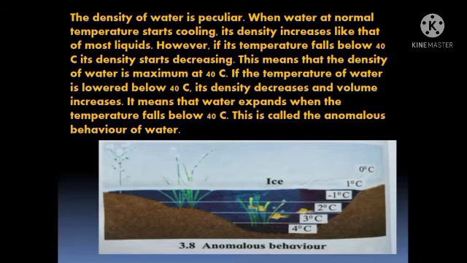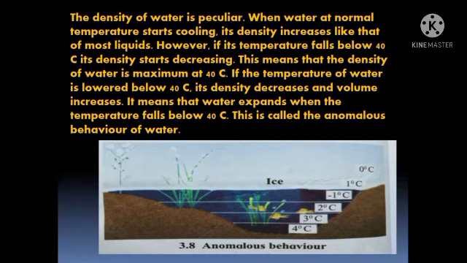But if the temperature decreases below 4 degrees Celsius, its density starts decreasing. This means that the density of water is maximum at 4 degrees Celsius.